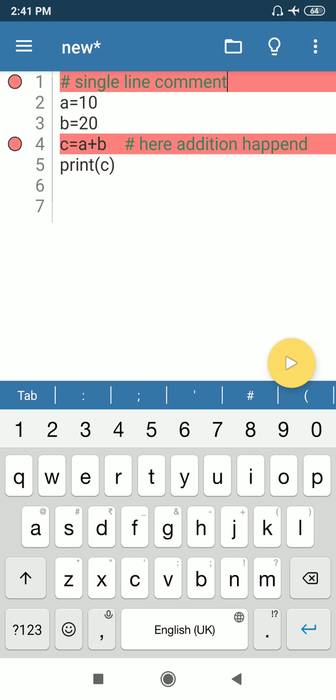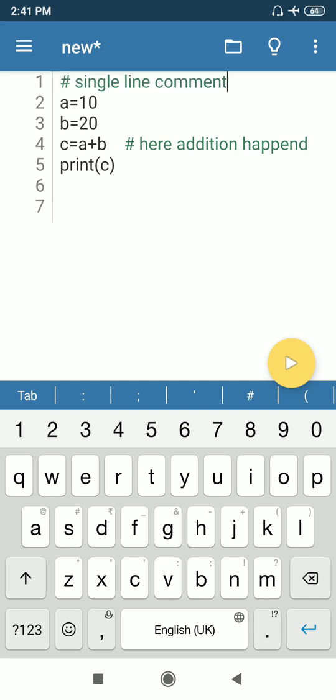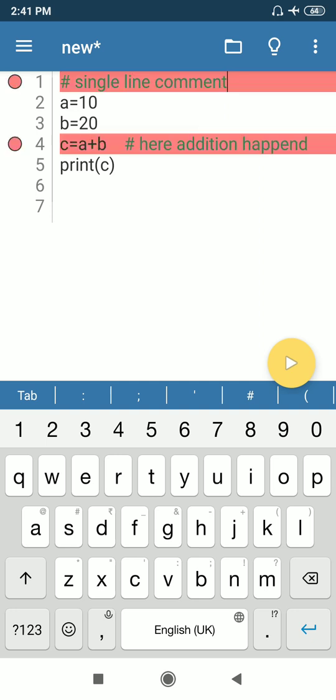So we have written two extra parts here and here. What do you guess? Will the program run or not? Will it provide any kind of error?